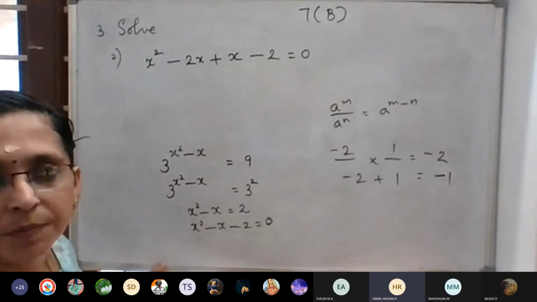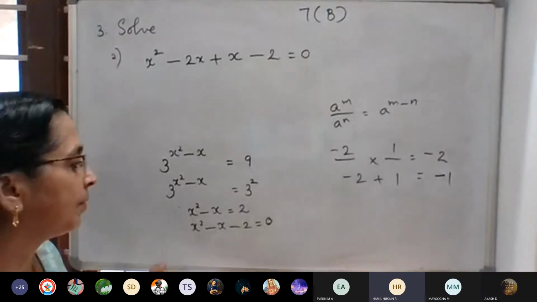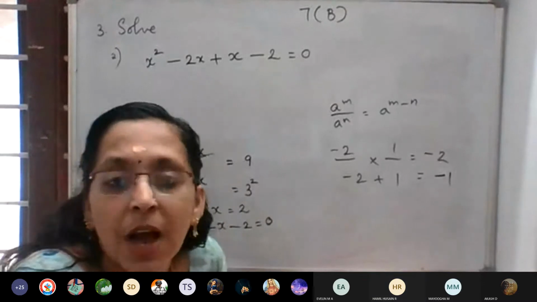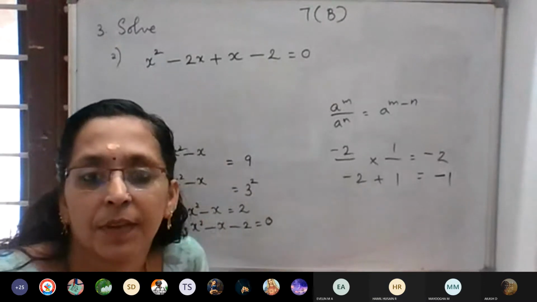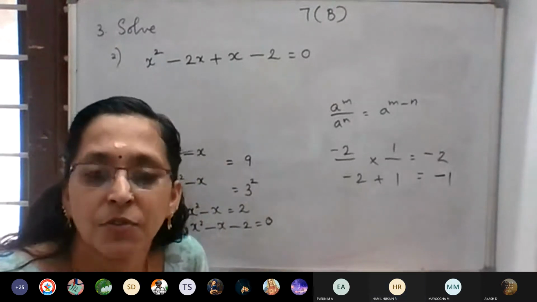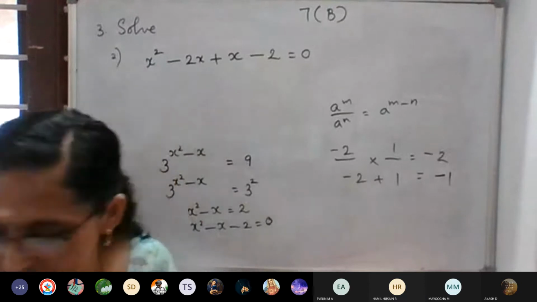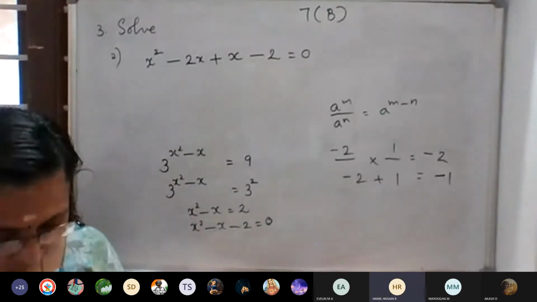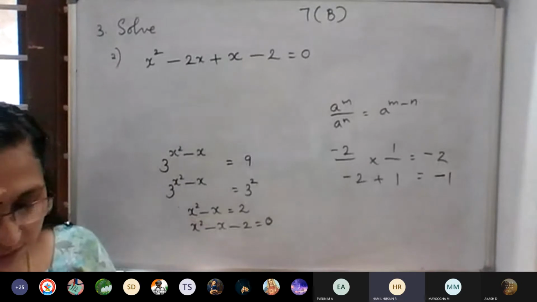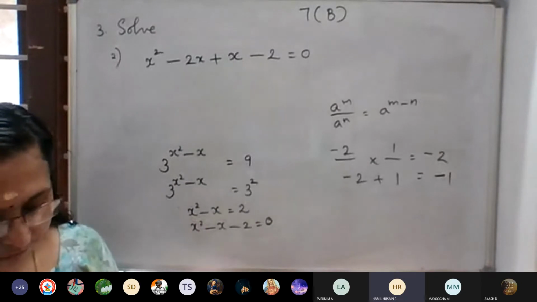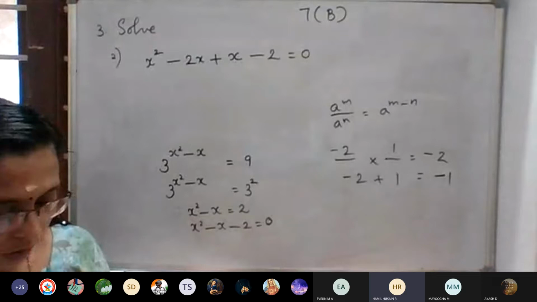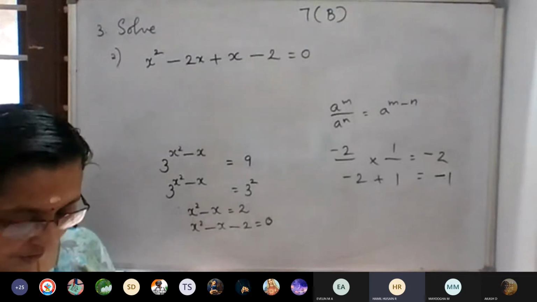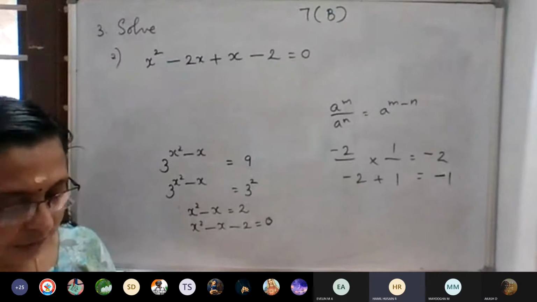I don't understand it. First you take chapter 4 of last year, then only you can understand. First you study splitting the middle term, one chapter was there. Ma'am, here negative 2 plus 1 only comes, then why do we want to write negative x plus x? Anyone can explain these doubts?